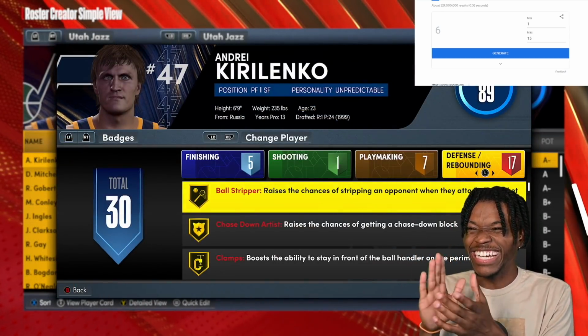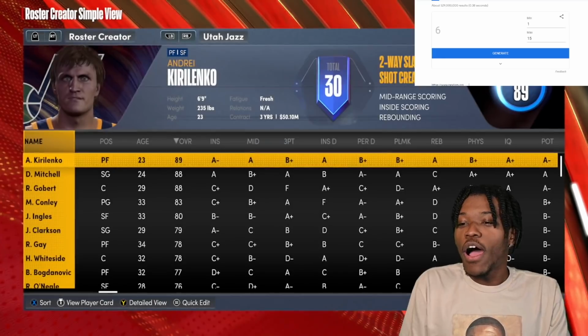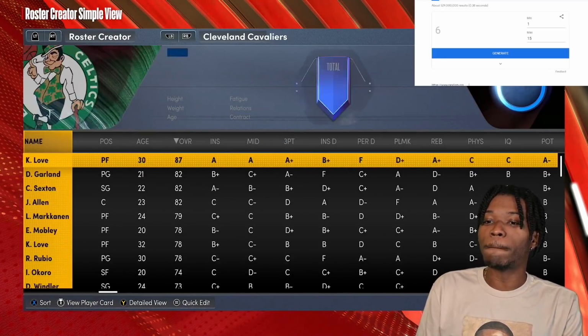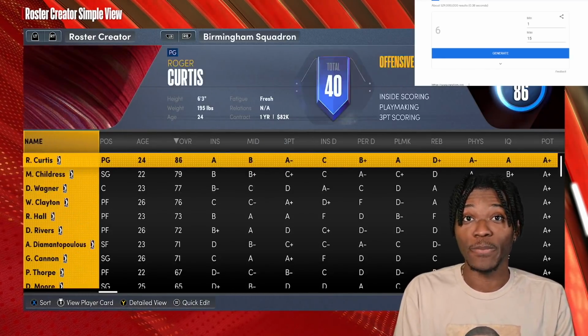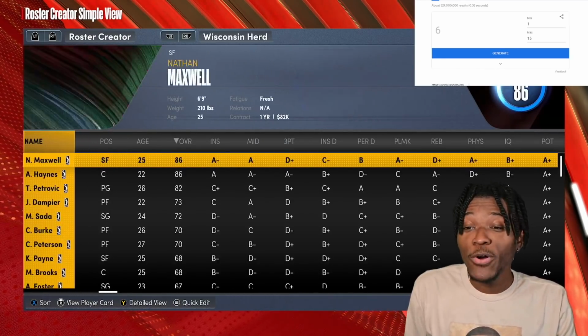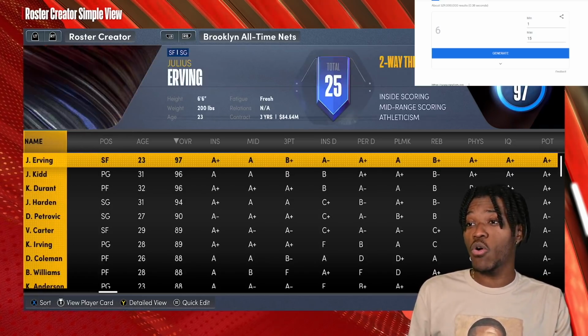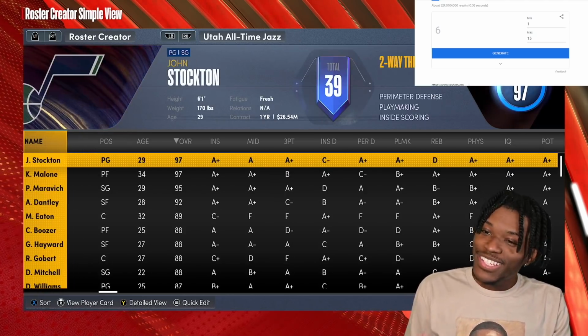Yes. Oh my God. I get geeky about seeing players from when I was younger in the game, right? I remember watching AK-47 hoop, bro. So seeing him back is gonna be fun.